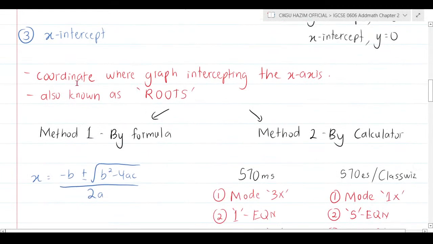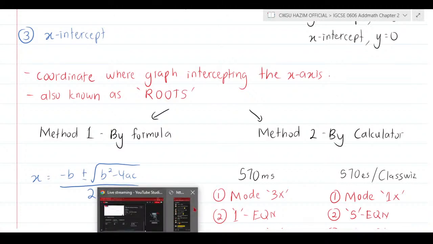So you know that it is actually the coordinate where the graph intercepts the x-axis, okay. But you also need to know that it's also known as roots. Don't be weird whenever the question asks about roots. Roots is also x-intercept. That's quite obvious.